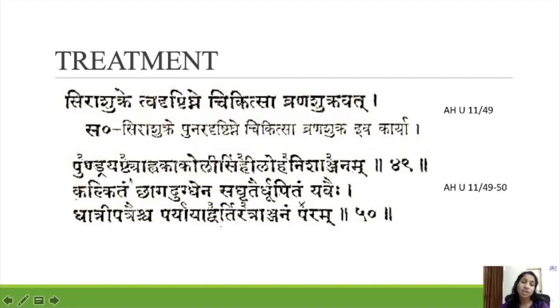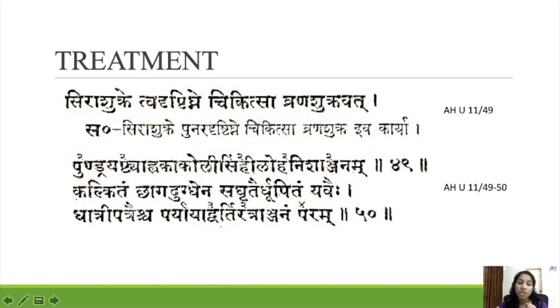Pundra, Yashti, Kaguli, Simhi, Loha, Nisha and Anjanam, Rasanjanam. All this Kalka is mixed with Chaga Dugdha, goat's milk. After that we have to give Dhoopa to this mixture using Sakrit, Yava, Dhatri Patra and Krita, mixing and burning, and showing the mixture to the fumes. That Varti we have to use for Anjana in a Sira Shukla patient.